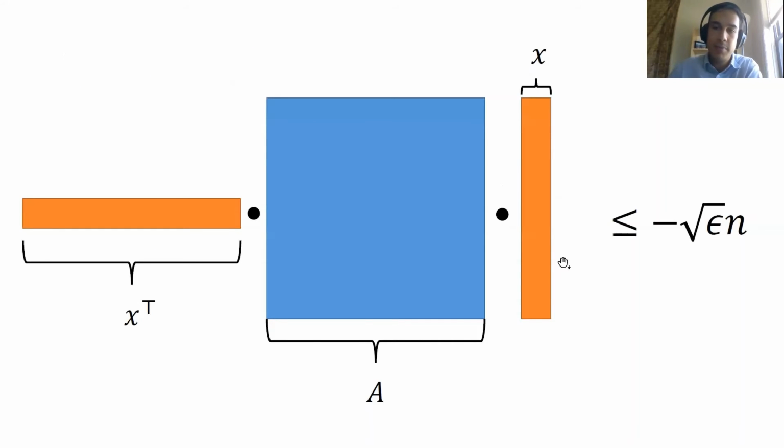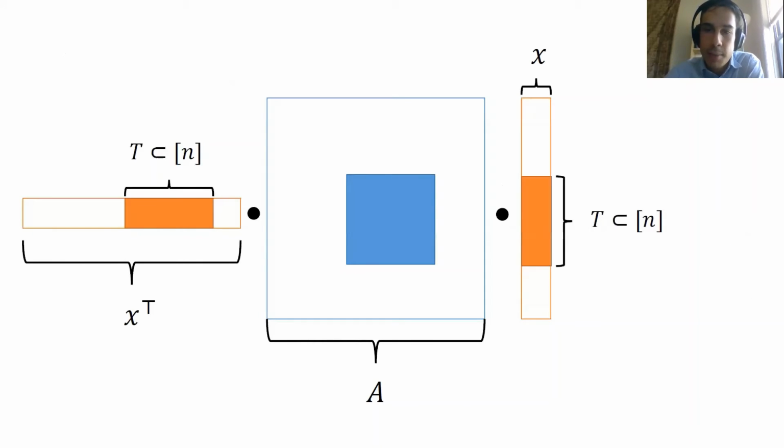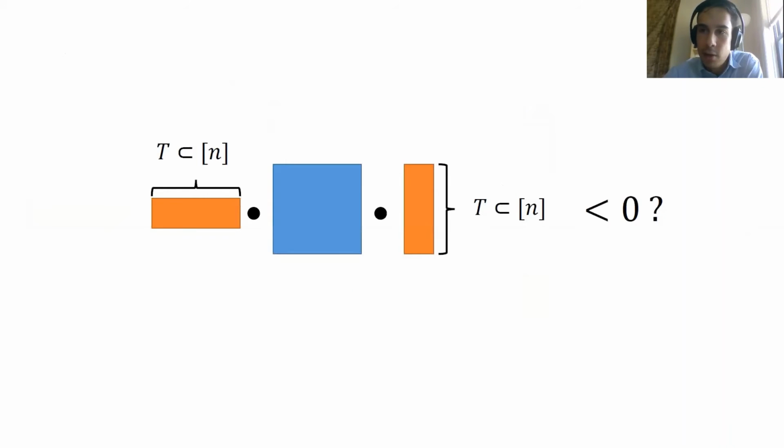We have some vector x, which has very negative quadratic form. We randomly sample a subset of coordinates and project x onto that subset. Then we consider the quadratic form of x on that subset of coordinates with the principal submatrix, and we ask whether it's negative. If we can show that this quadratic form is negative, then we conclude that this submatrix is not PSD.